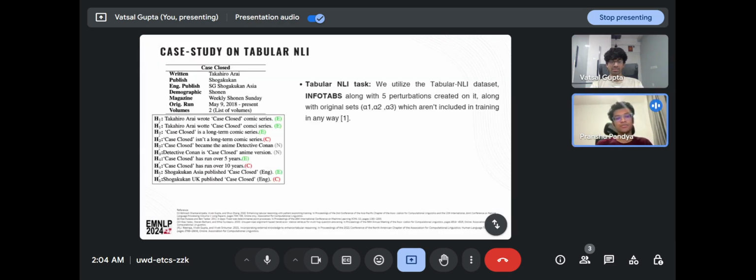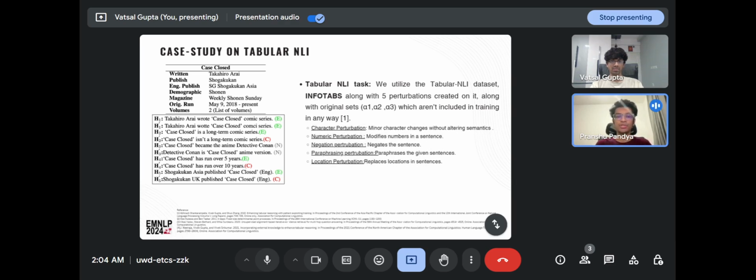Now, using this framework, we will analyze a case study of tabular NLI. For this, we utilize the very famous tabular NLI dataset InfoTabs, and on that, we created 5 different perturbations. We are also using the original alpha 1, alpha 2, and alpha 3 test sets from InfoTabs to analyze how the model performs on the original test sets. The 5 perturbations that we are using are character, numeric, negation, paraphrasing, and location. And we can see their examples in the image on the left side.